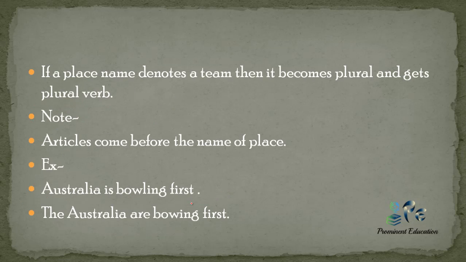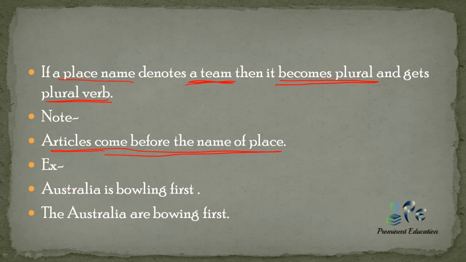Now the next rule is if a place name denotes a team, suppose we say England team, Australian team, New Zealand team, then it becomes plural. At that condition it becomes plural and gets plural verb, and articles come before the name of the place. In this situation, article can be used.